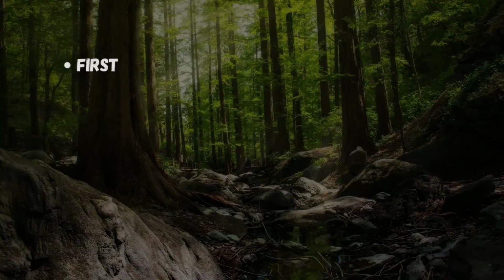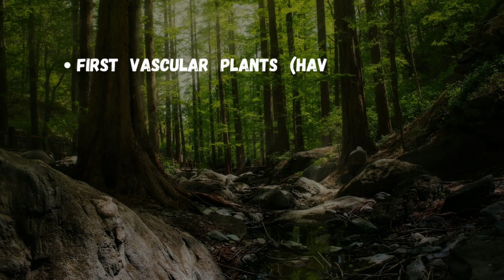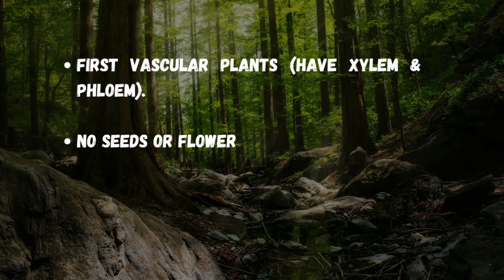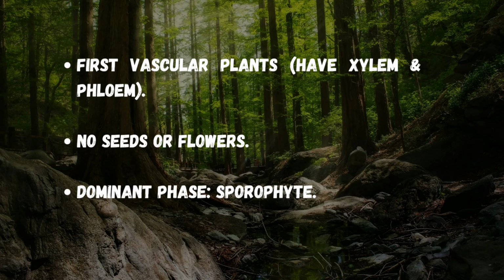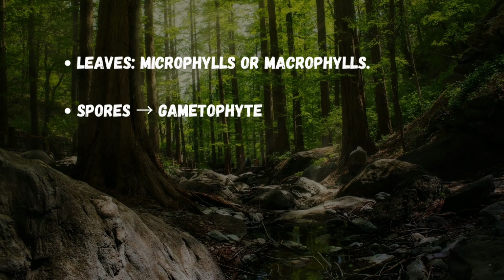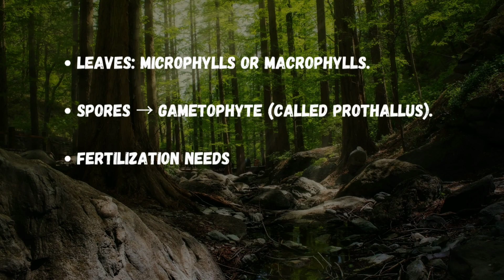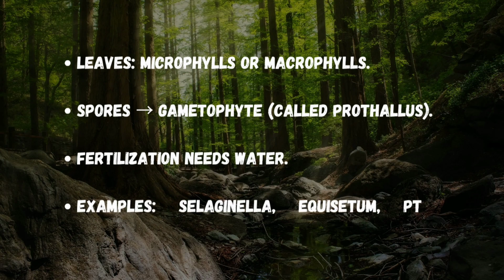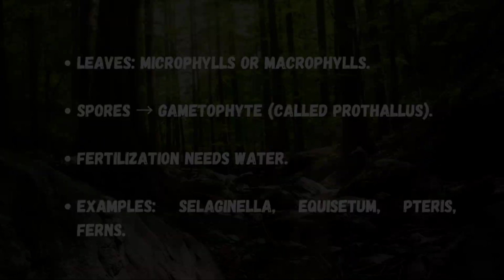Pteridophytes. Pteridophytes are the first vascular plants, possessing xylem and phloem. They do not produce seeds or flowers, and the dominant phase is the sporophyte. Pteridophytes have leaves that may be microphylls or macrophylls. Their spores germinate to form a gametophyte, known as the prothallus, and fertilization requires water. Common examples include Selaginella, Equisetum, Pteris, and ferns.